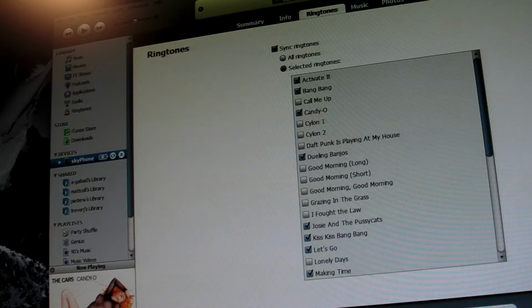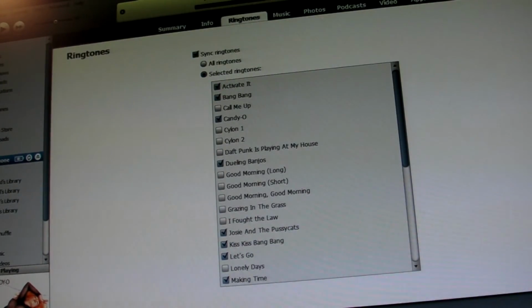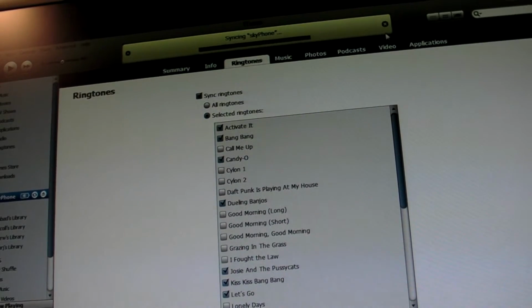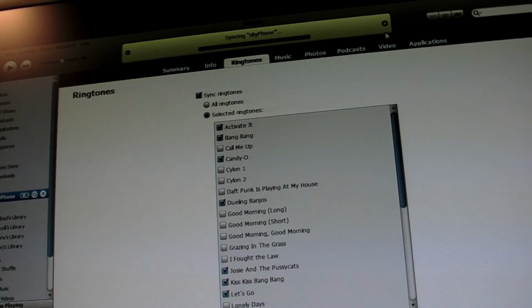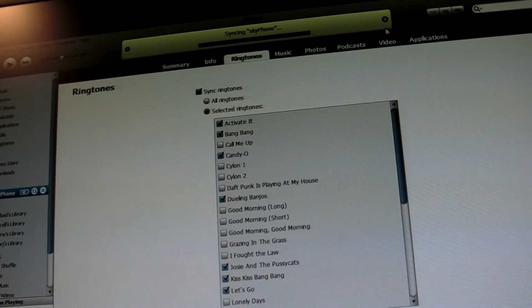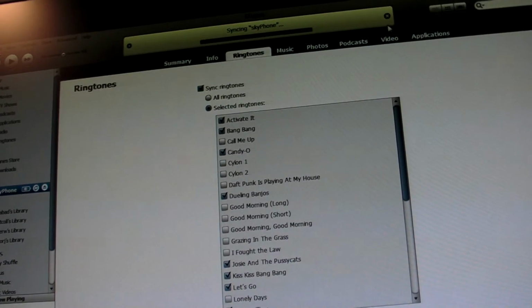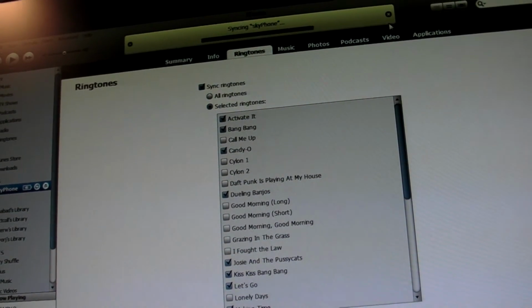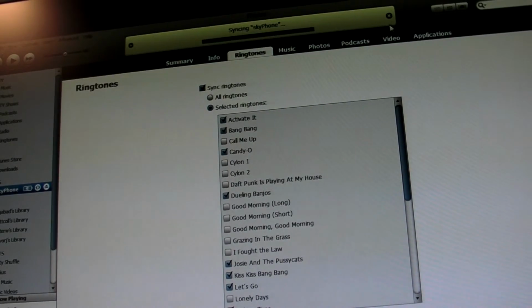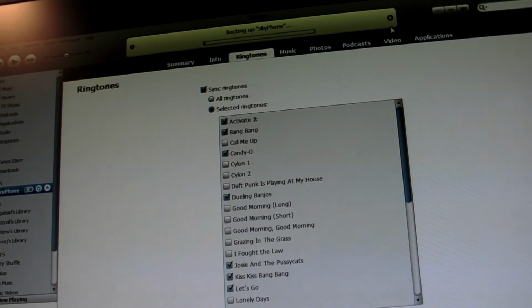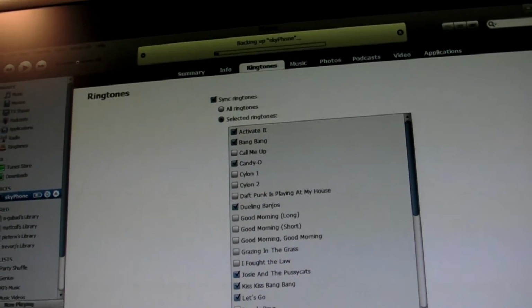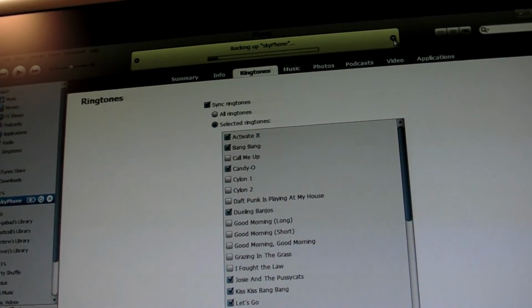I'm going to stop the current sync. Actually, I'm just going to stop the backup. And it looks like it's syncing. Definitely appears to be syncing. These are all good things. And if there was a pause button on this recorder, now would be the time that I was hitting it. Unfortunately, there's only a stop button. So we're going to continue to let this sync go, and as it tries to back up again, we're going to stop it in the interests of time.